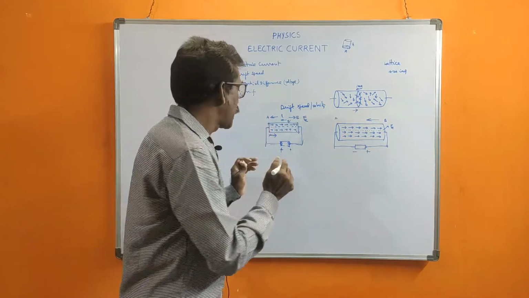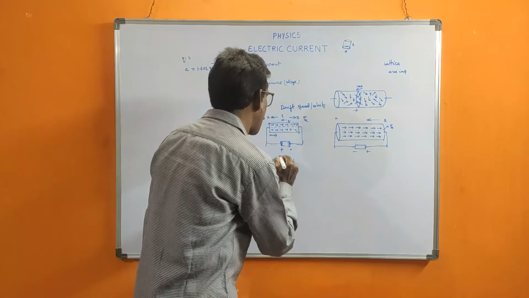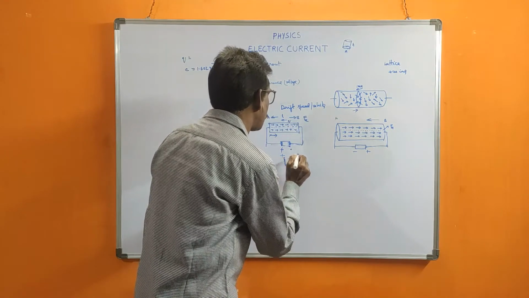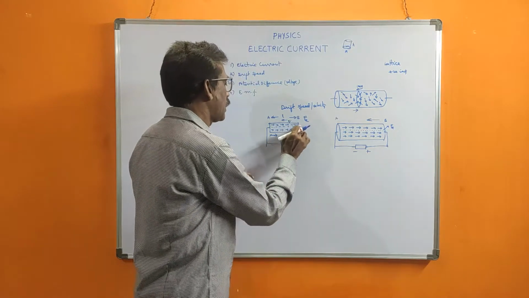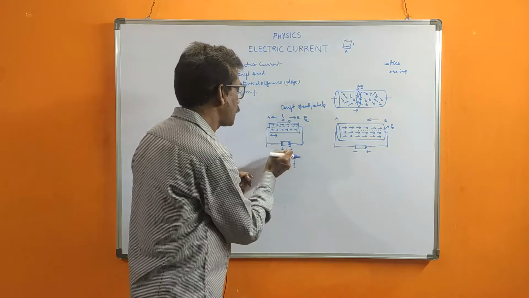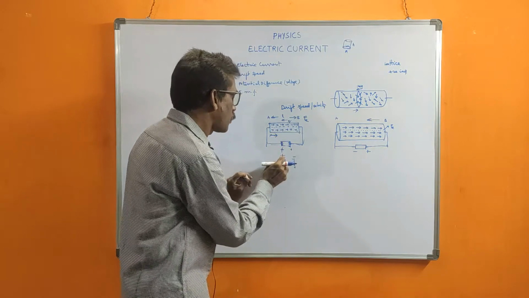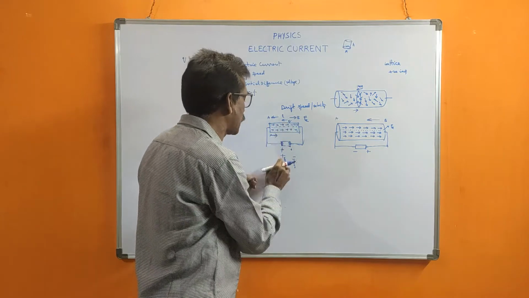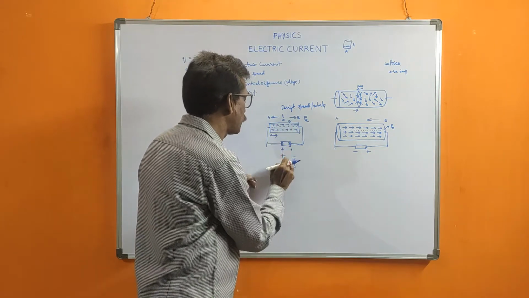one side negative accumulation. Two plates are there in that battery. One side all positive accumulation is there, one side negative accumulation is there. So when you are connecting these two ends of the battery to a conductor, what is happening? The positive charge is attracting the free electrons from this conductor. Then due to that, electrons will come here.